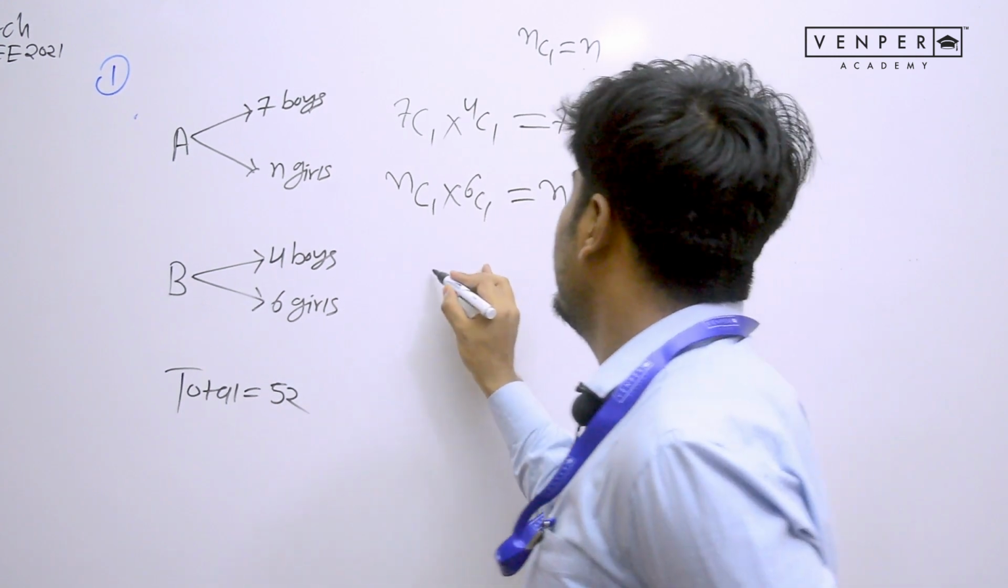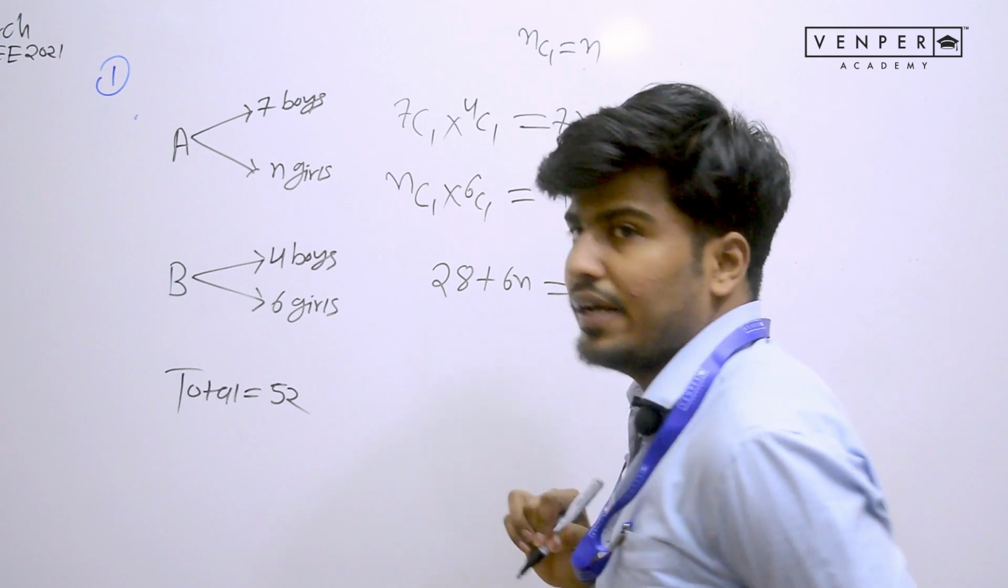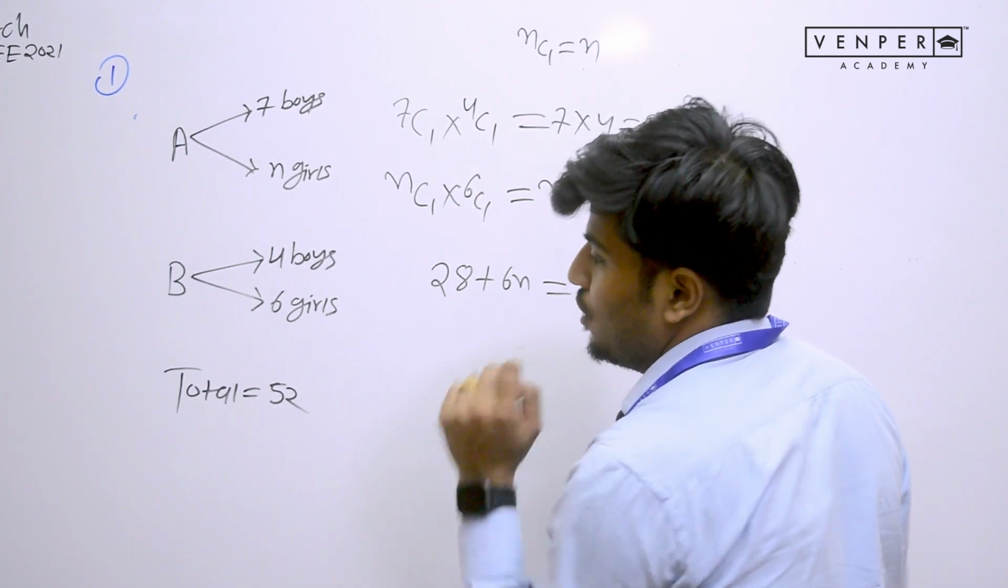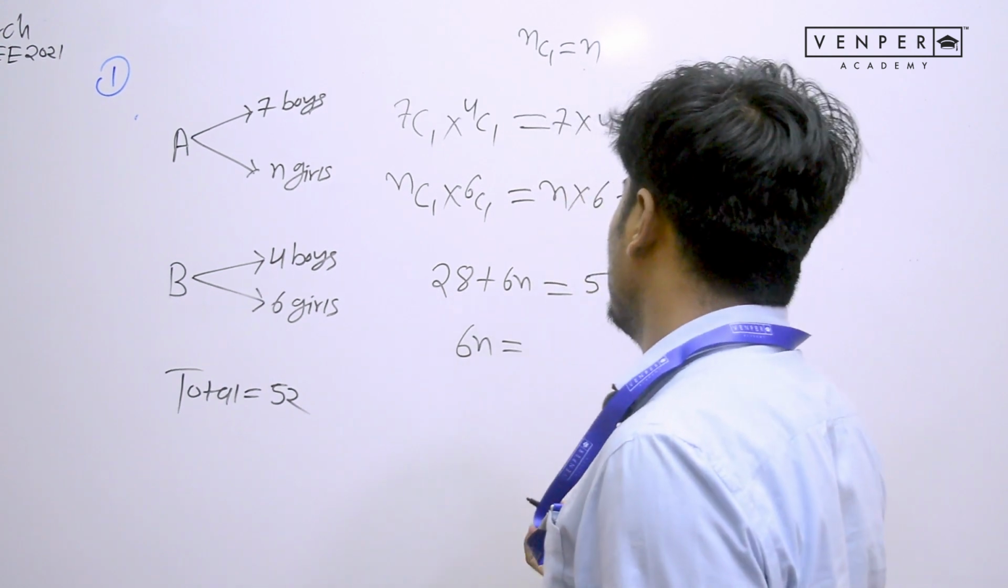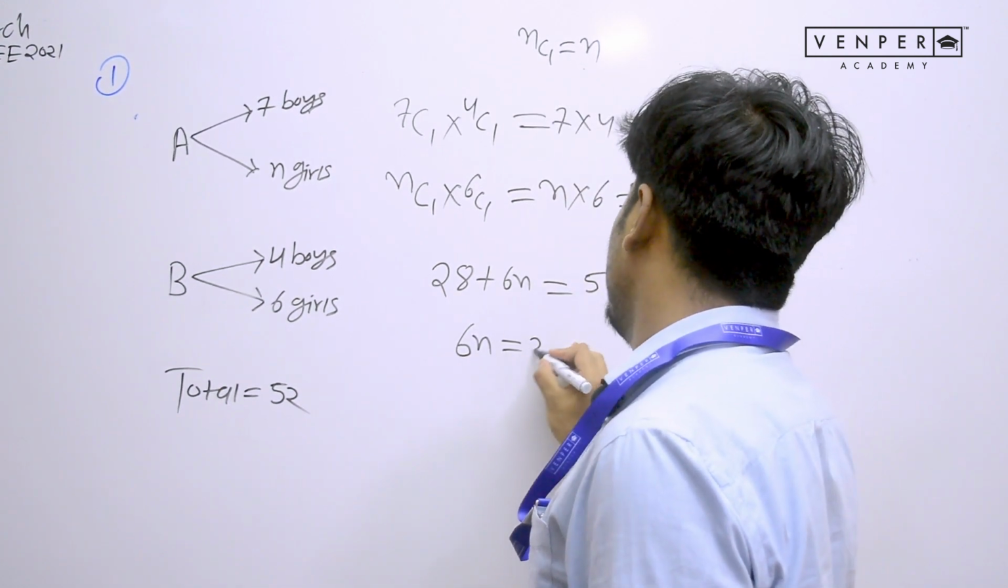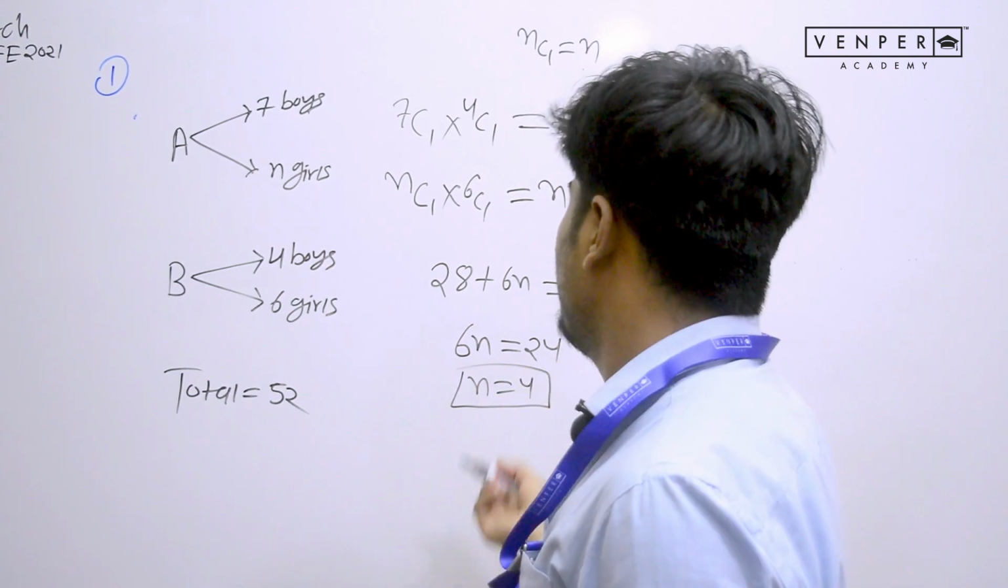So how many matches are taking place between boys and girls? You can clearly see, my dear student, the total matches will be 28 plus 6N, and it is already given that total matches are 52. So let's write it equal to 52. Can you find the value of N from here? Of course, you can find it very easily. 52 minus 28 is 24, and N is equal to 24 by 6, which is 4. So the answer is 4. The option is given as 4.